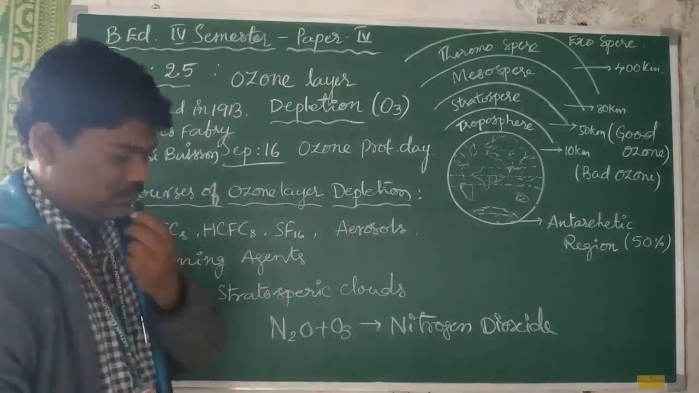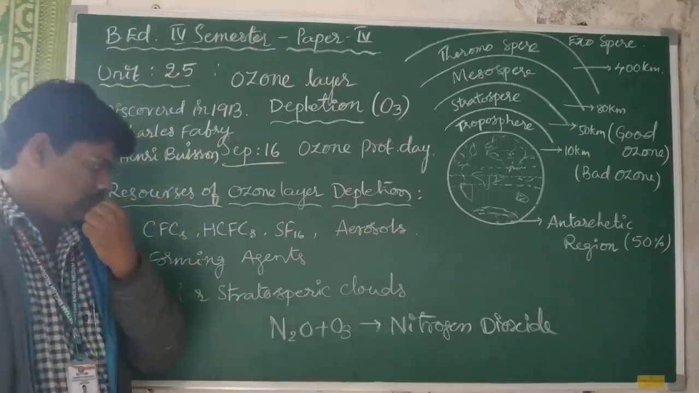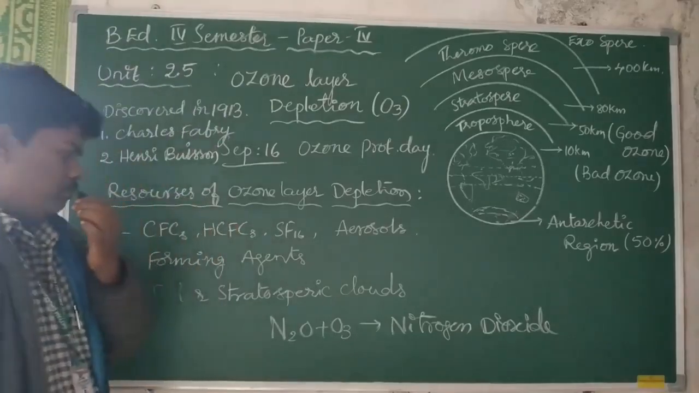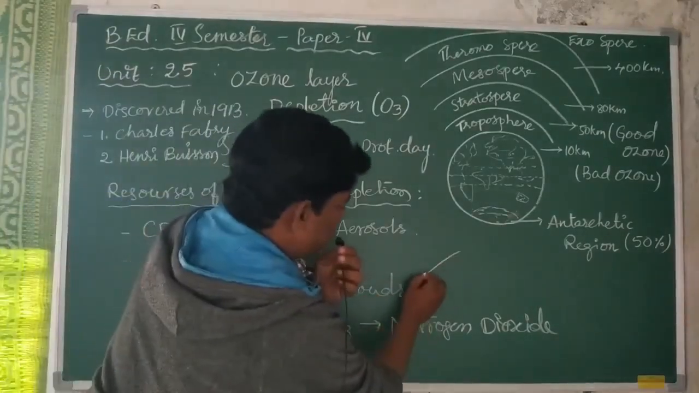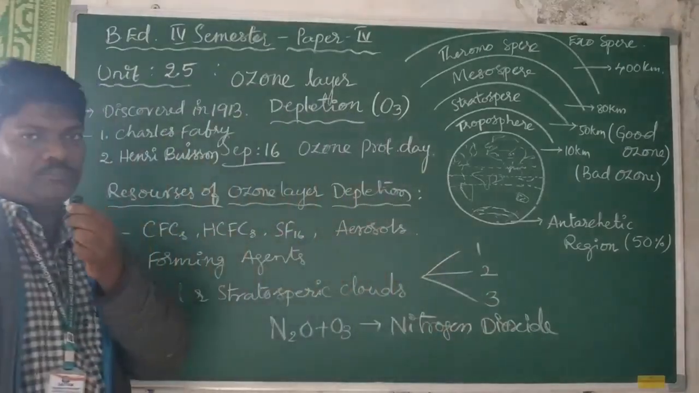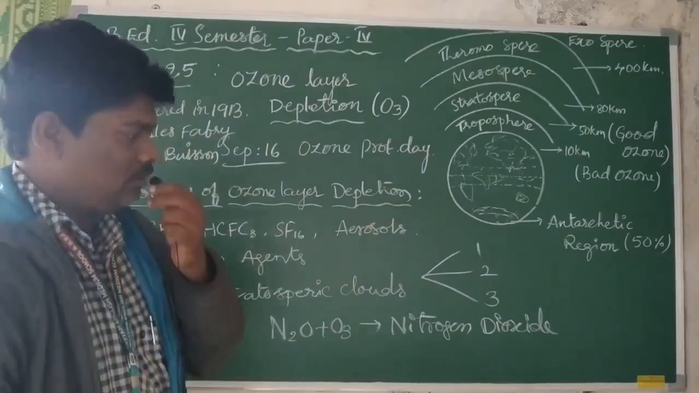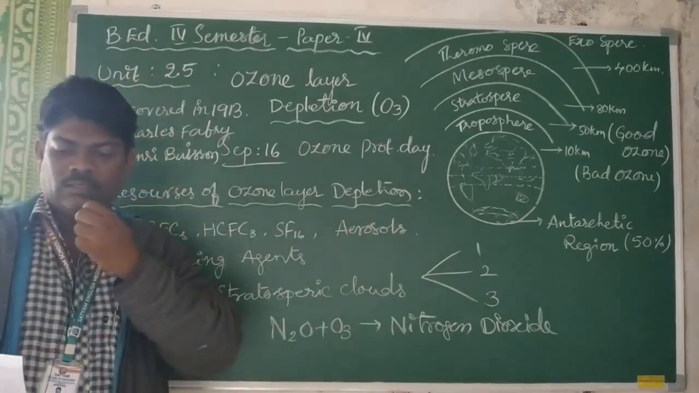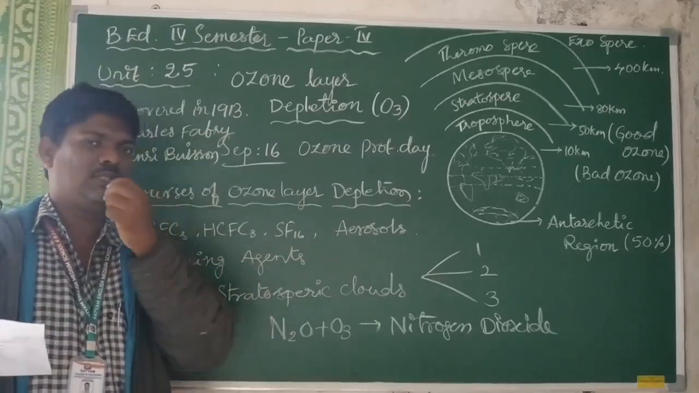Okay, and next the main resource of polar stratospheric clouds. Here these polar stratospheric clouds are generally formed in three ways. Number 1, number 2 and number 3. Okay, the first polar stratospheric cloud, number 1, is the nacreous clouds.